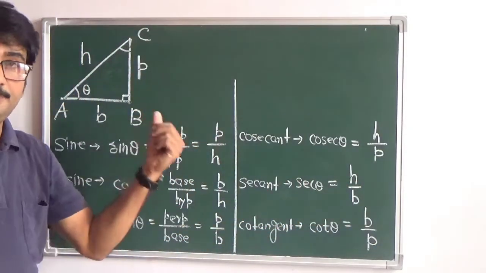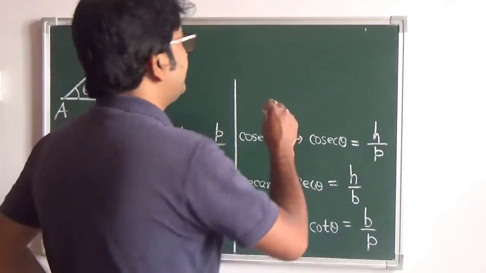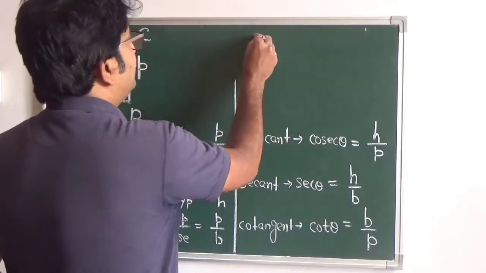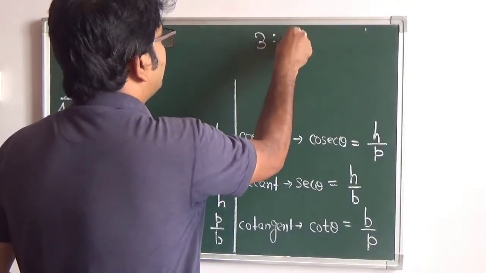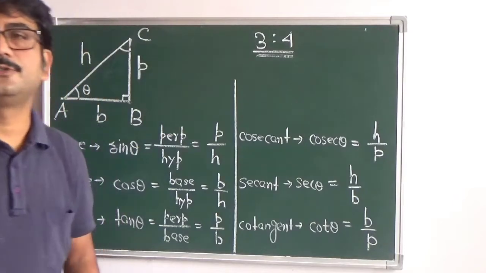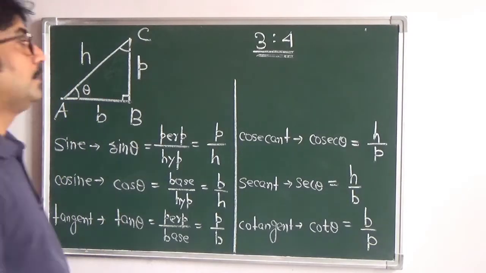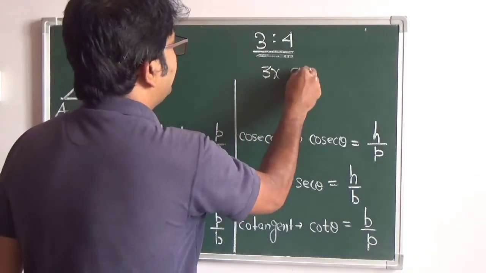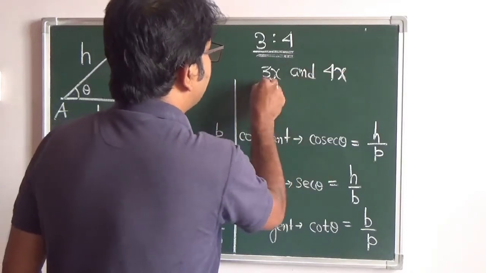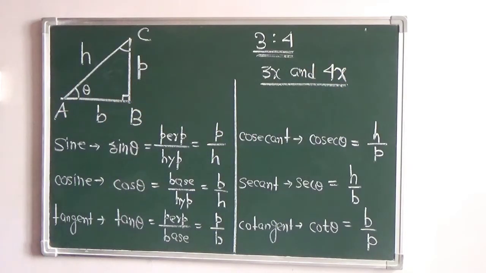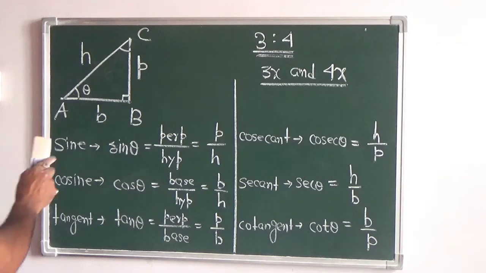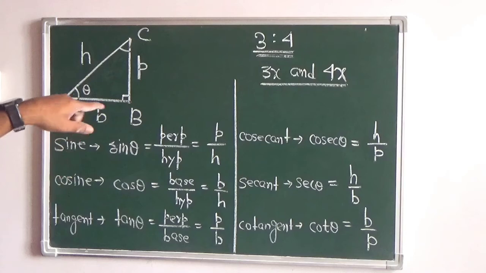This is a ratio, obviously, and we know that in algebra you have done it. Supposing two quantities are in the ratio of 3:4. So how do we take those two numbers? Two numbers in the ratio of 3:4. We take it as 3x and 4x. Right? So this way only we will proceed to solve the questions, and gradually we will come to know how. So the chapter is very simple. Let us take and just write the relations. Have you noted it down? Can I remove it? Yes, sir.